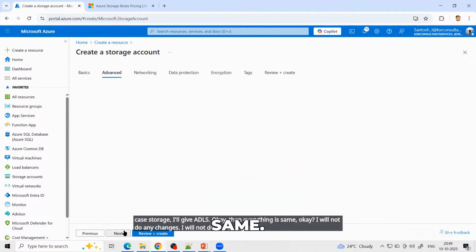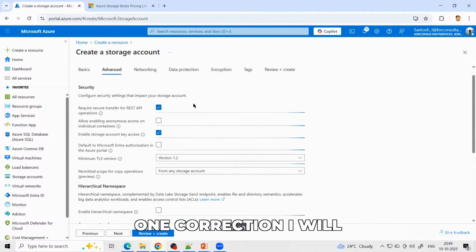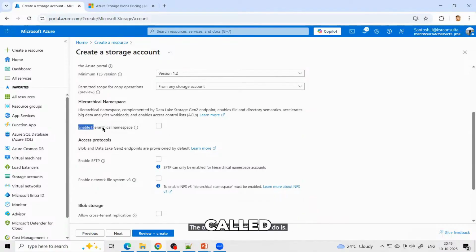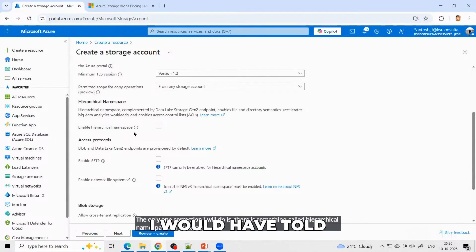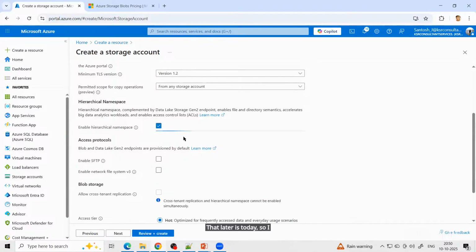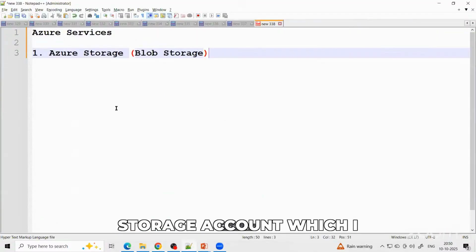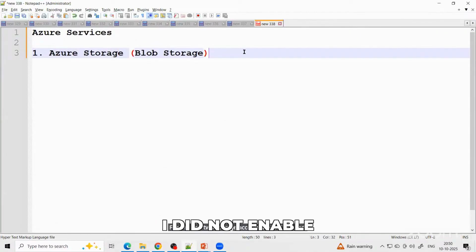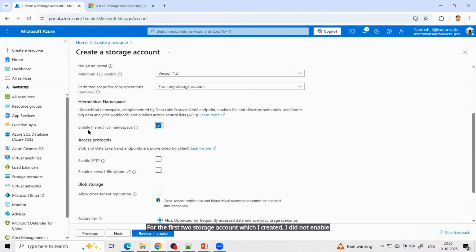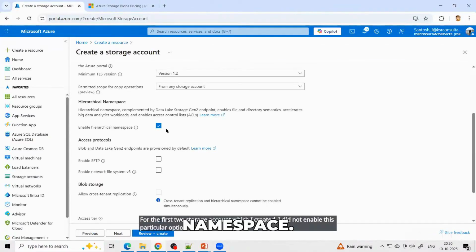Everything I'll do the same. The only one correction I will do is there is something called hierarchical namespace. In yesterday's class, I would have told you I will tell you this later. That later is today. So I will enable this. For the first storage account which I created, I did not enable this particular option, hierarchical namespace.